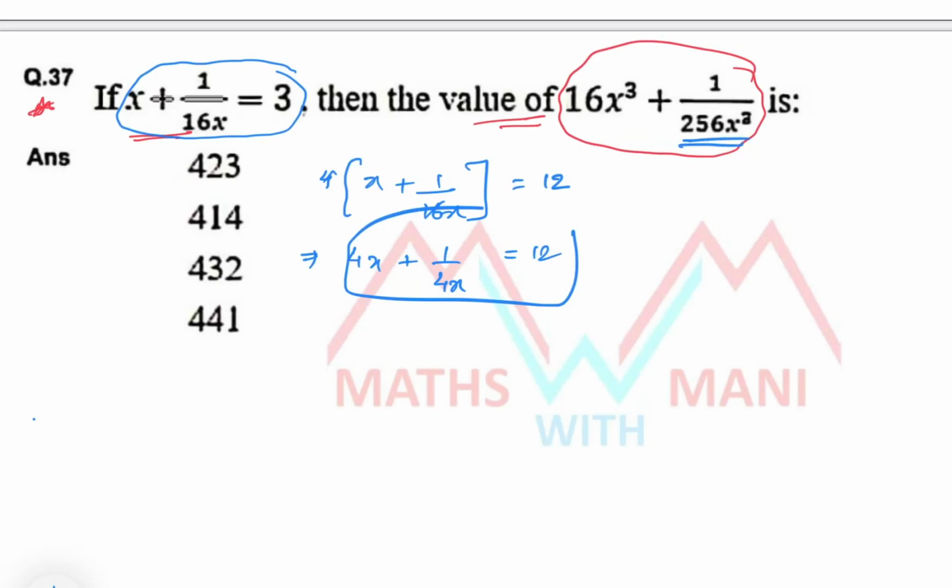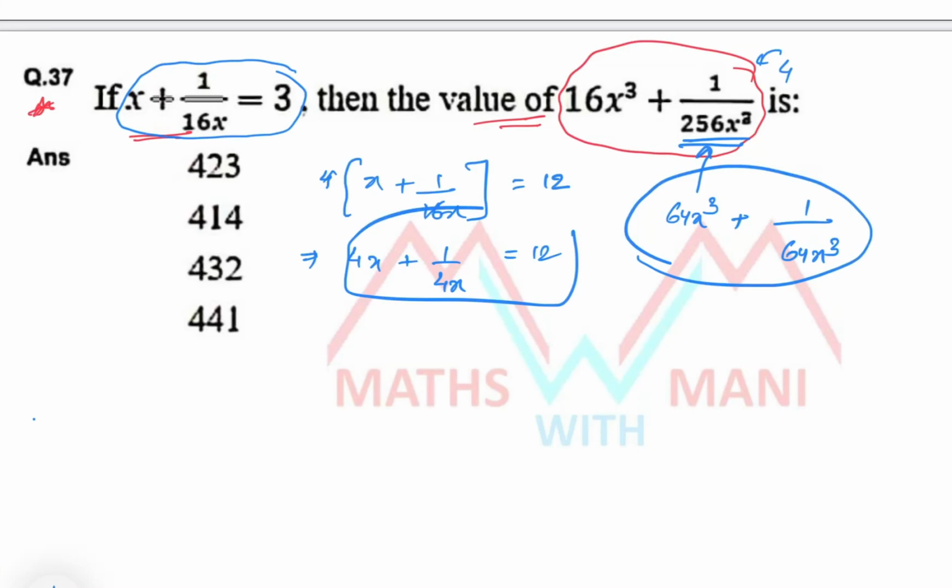Because here you have 256x cube, 256x cube, yes or no? Yes, sir, how can you find out 256x cube compared with 4? Because if I multiply 4 to the given quotient, 4 into 16, 64x cube plus 4 into 256, that is 64x cube.